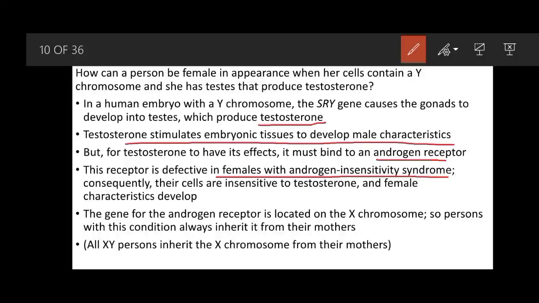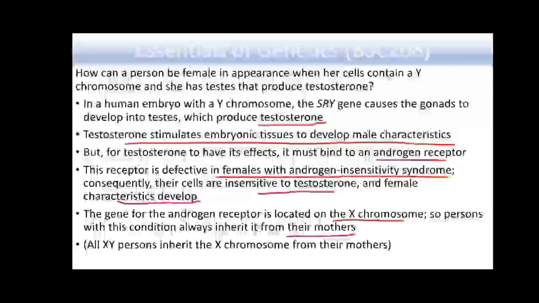And when this receptor is defective and not functioning, their cells are insensitive to testosterone and female character is developed. So the gene for the androgen receptor is located on the X chromosome, so persons with this condition always inherit it from their mother. So it means that androgen insensitivity syndrome is an X-linked trait, and all XY persons inherit the X chromosome from their mother. So this condition is inherited from the mother side.